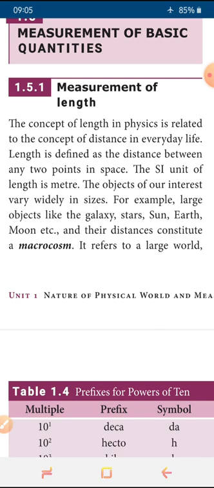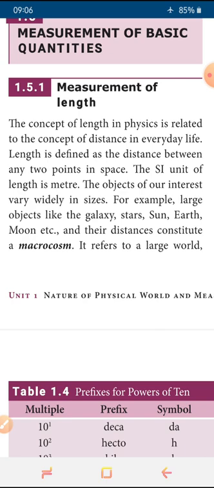Can we use it in all places and all measurements? Definitely no. Why? The distance between earth and the next planet, earth to the sun, earth to the moon, or between two planets, between two stars, if we use the meter unit, it is not comfortable. So here we are measuring the distance that is generally called a macrocosm.